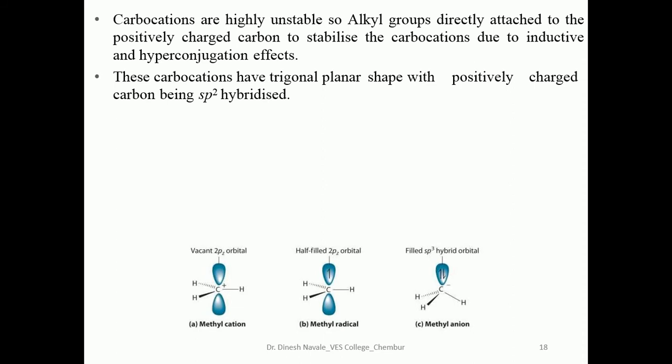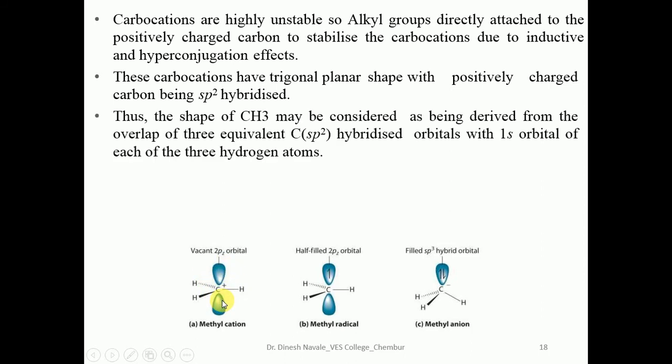The carbocation structure has sp2 hybridization and trigonal planar nature. In CH3 plus, the carbon atom is sp2 and has a vacant p orbital where electrons will be shared if there is any reaction with an electron rich system.